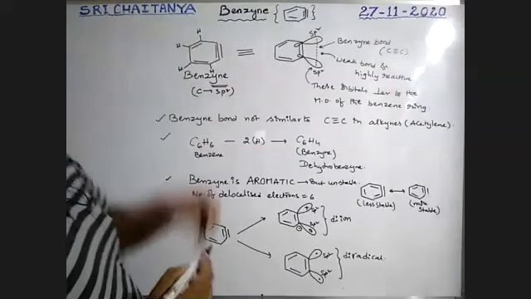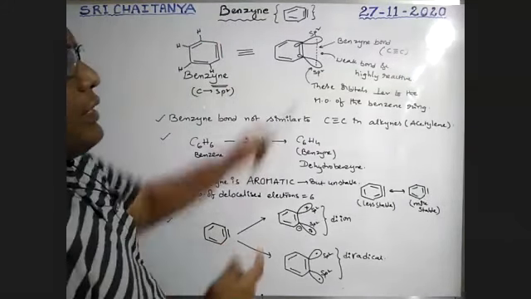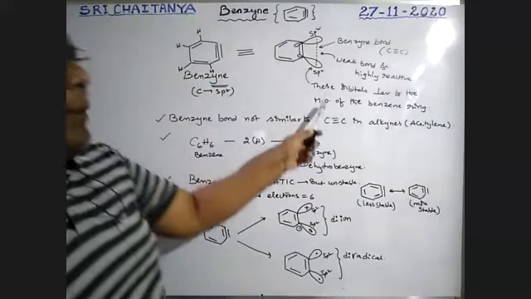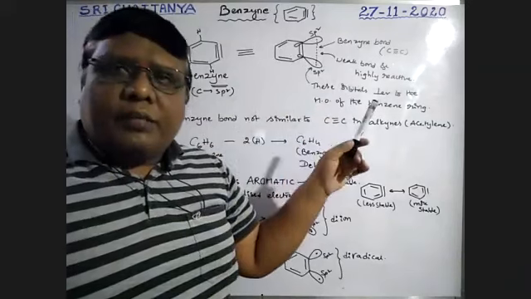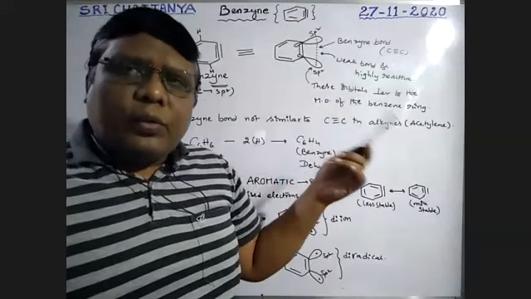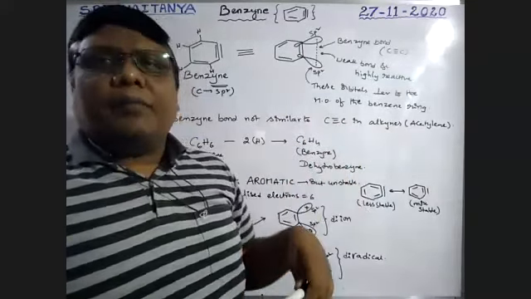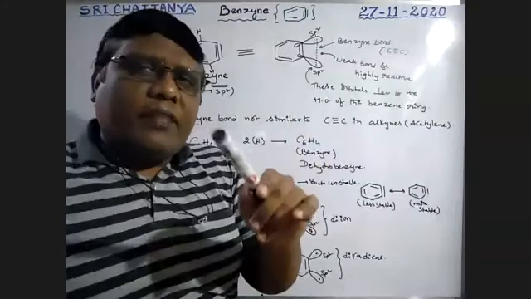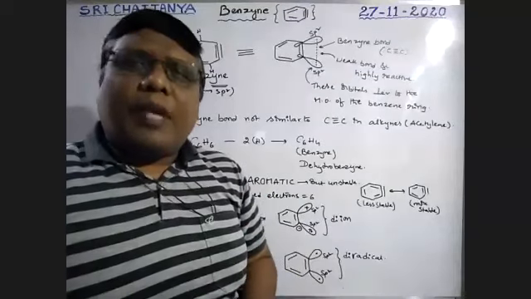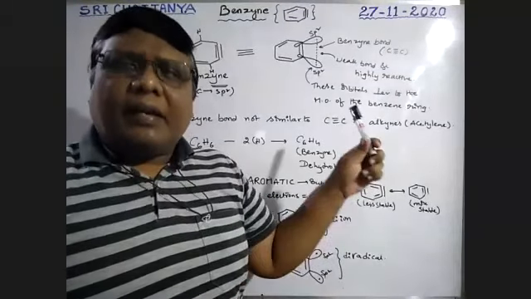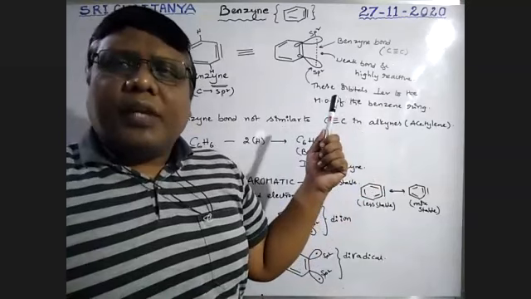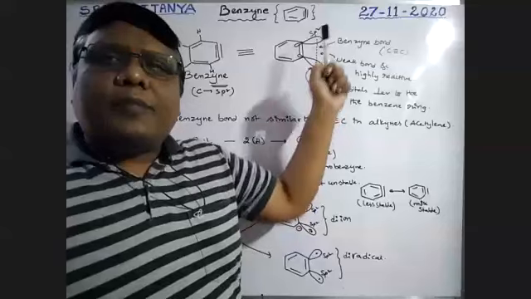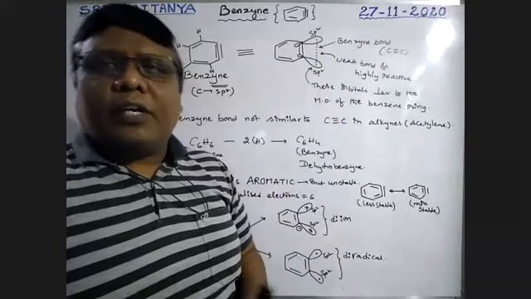These hybrid orbitals lie perpendicular to the molecular orbitals of benzene, and they try to attain sidewise overlapping. That gives a pi bond, no doubt, but it is very, very weak. Actually, hybrid orbitals cannot form a pi bond, but here it may rarely be possible. It is our assumption.